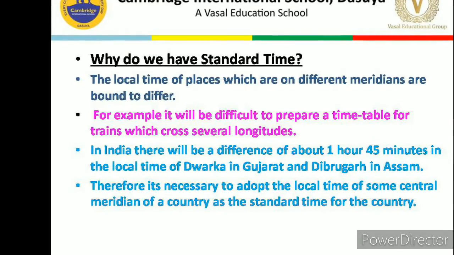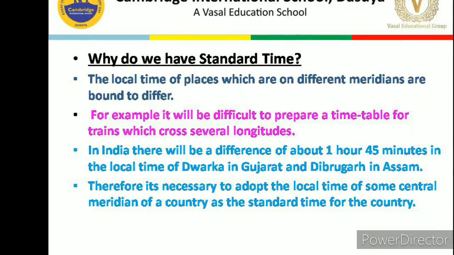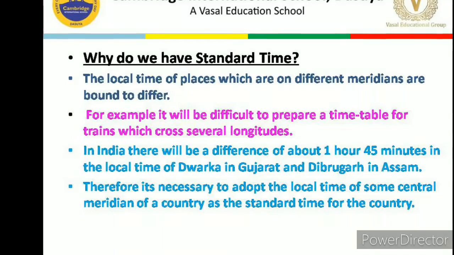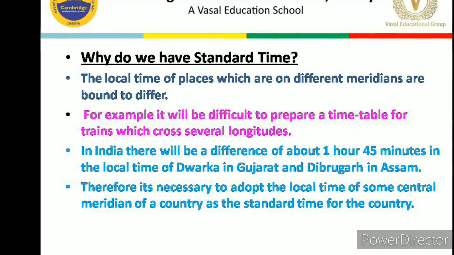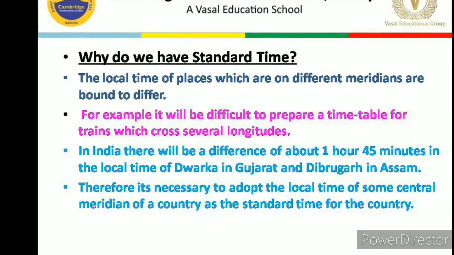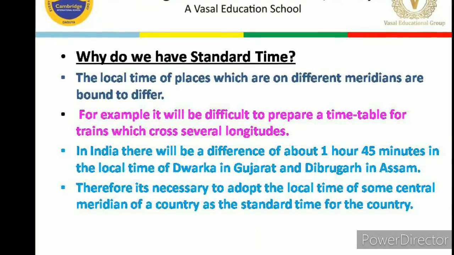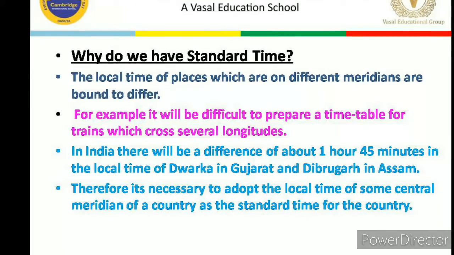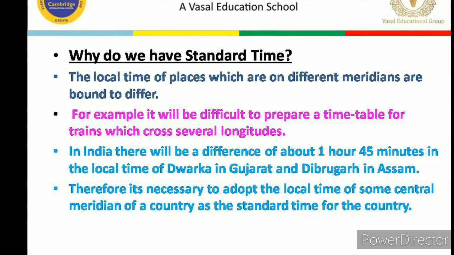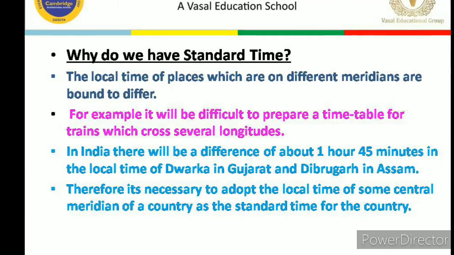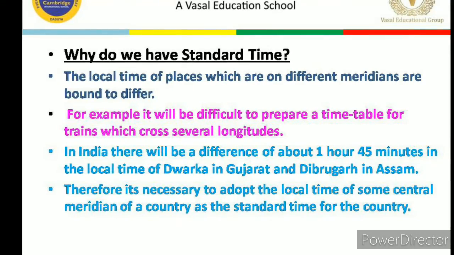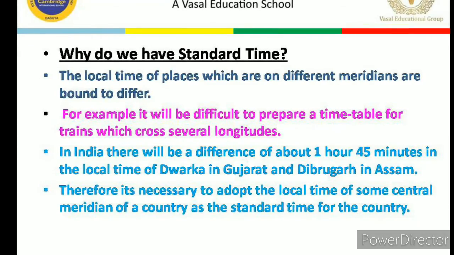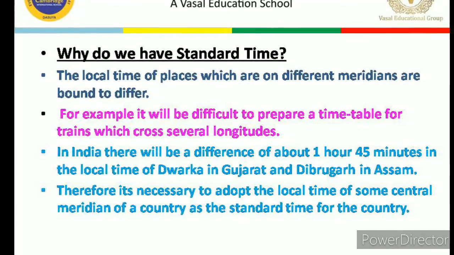Dear children, then we have discussed why we have the standard time. As there are so many longitudes, the local time of all these longitudes will differ. So it will be difficult to prepare a timetable for trains which cross several longitudes. In India, there will be a difference of about 1 hour 45 minutes in the local time of Dwarka in Gujarat and Dibrugarh in Assam.